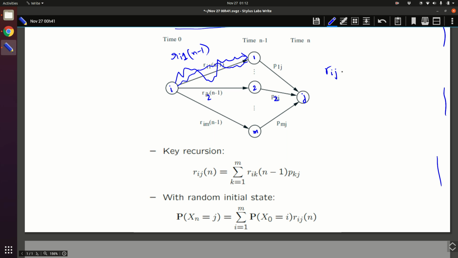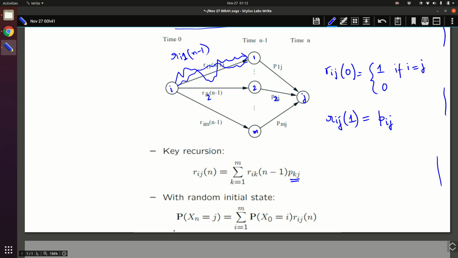First of all, in order to really understand Rij, you have to understand what the values are for simple cases. So Rij of 0: in 0 steps, what is the probability that you reach state j? That will be 1 if i equals j. If i equals j, then you are already at j, and in 0 steps you will remain at j, otherwise this is 0. Similarly, another important thing that you should observe is Rij of 1. In one step, what is the probability of going from i to j? This is nothing but Pij. All right, so these two are the underlying key assumptions. So this is the one step probability. Okay, so this is the key recursion.